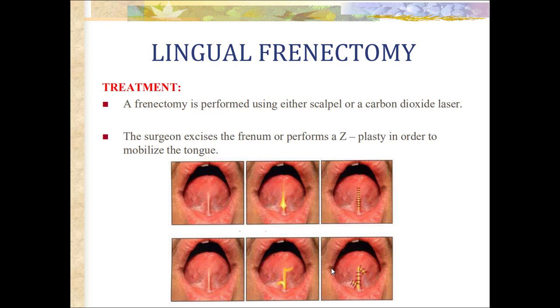Treatment is performed using either scalpel or a carbon dioxide laser. The surgeon excises the frenum or performs a Z-plasty in order to mobilize the tongue.